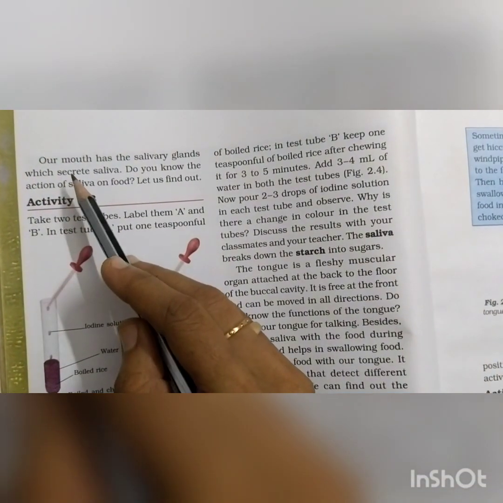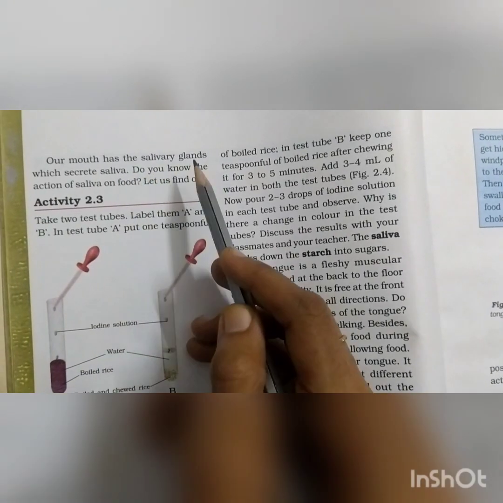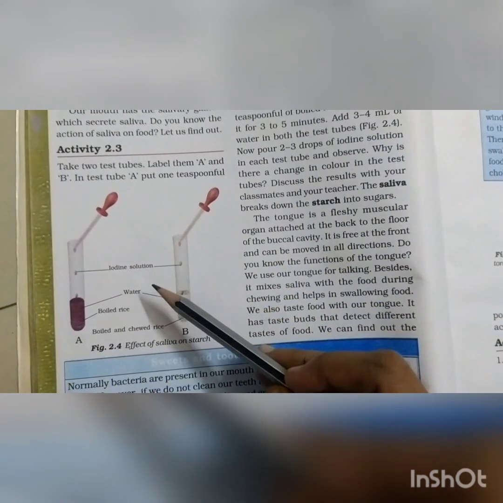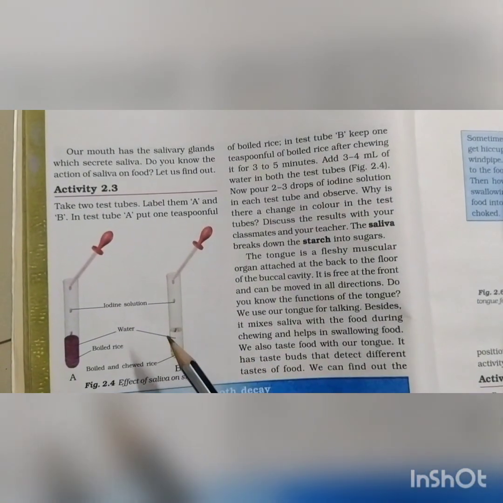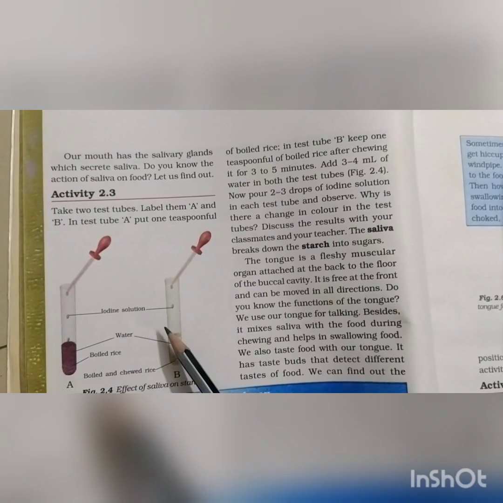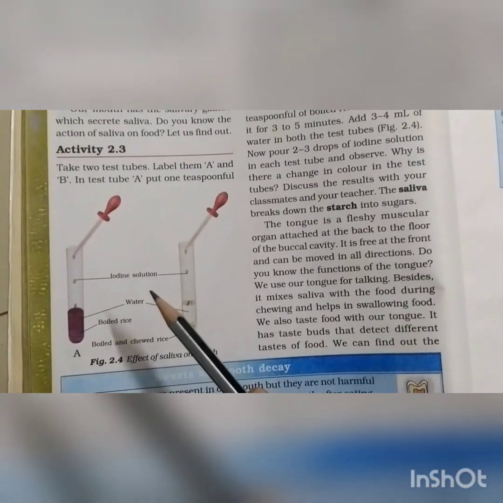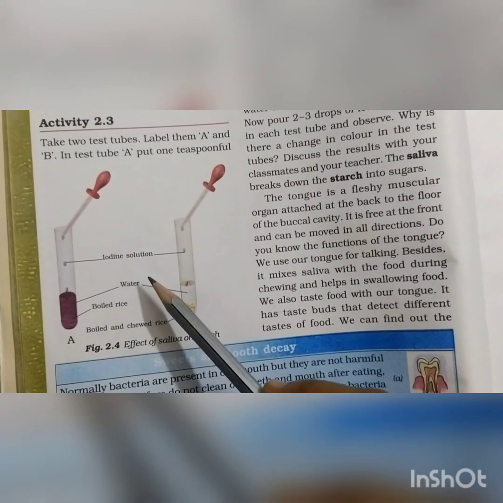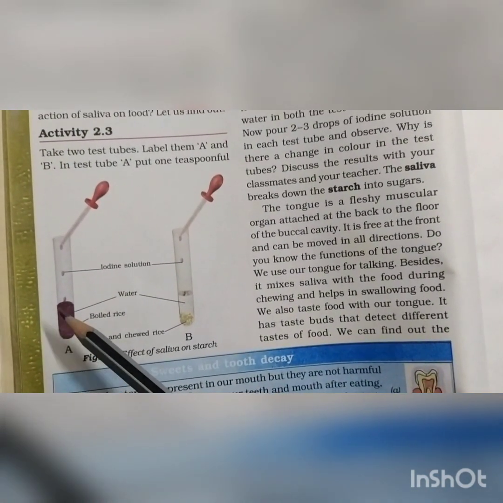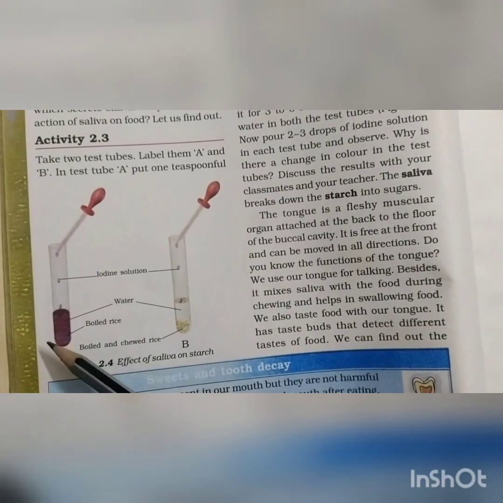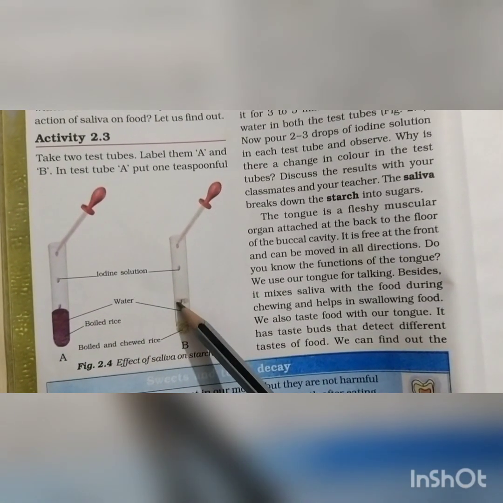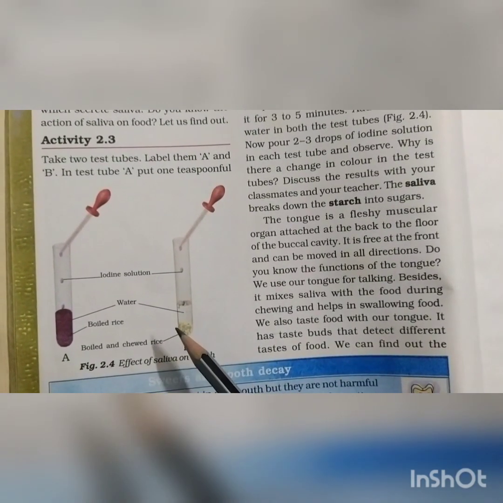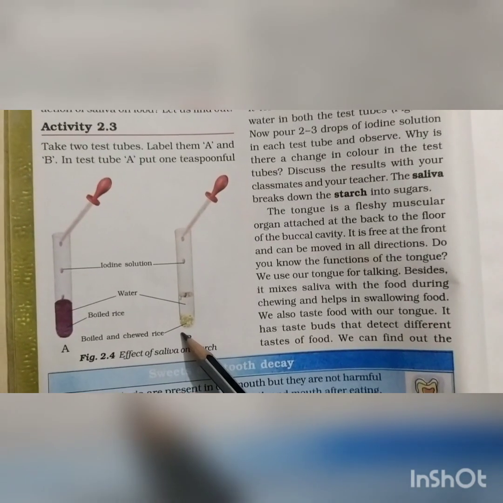Take the next page. Our mouth has the salivary glands which secrete saliva. Here we can see one experiment to understand the function of saliva. Saliva has a major role in digestion. Here we can see 2 test tubes. In test tube A, we add 1 teaspoonful of boiled rice, and in test tube B, keep 1 teaspoonful of boiled rice after chewing it for 3 to 5 minutes.